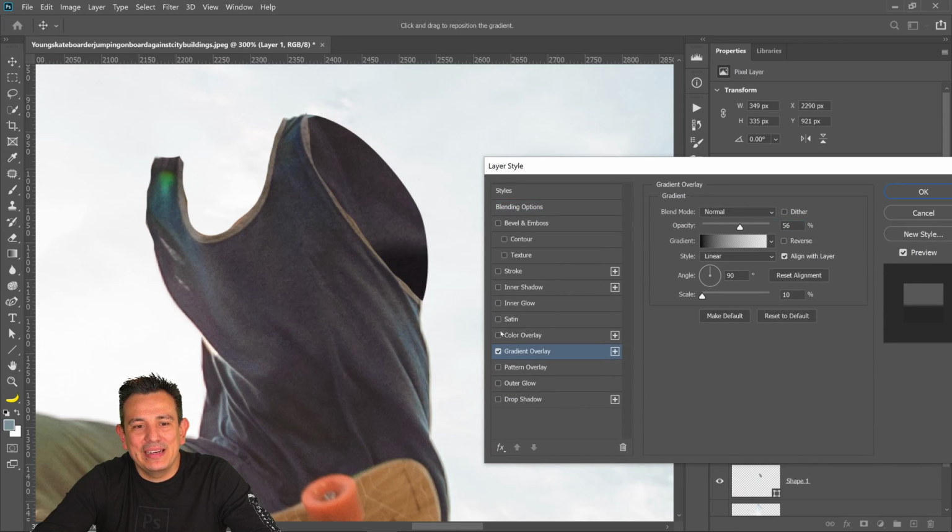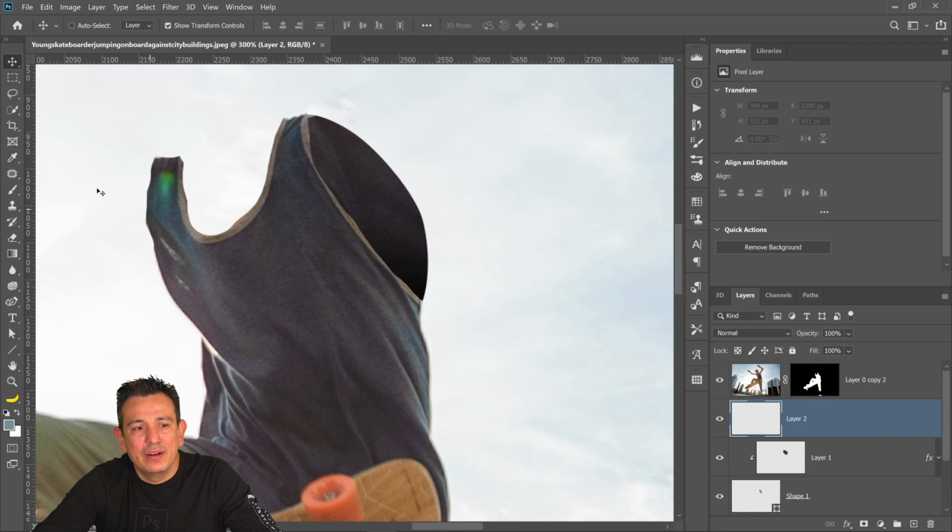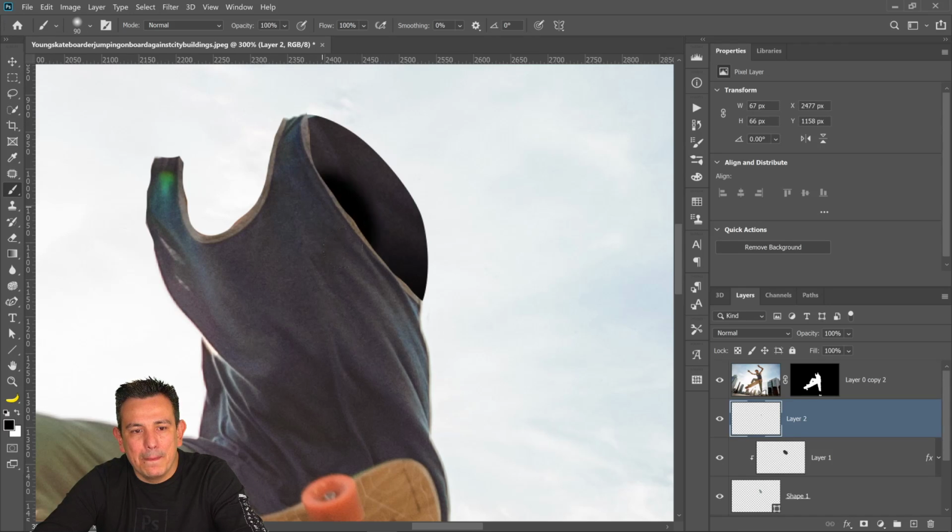So you can create a gradient and then scale it like so, and maybe adjust the opacity, and maybe rotate it to make it seem like there's a shadow in there. That's totally cool. Another thing that you can do is you can just paint on top of it. So you can create a new layer and then just paint over it with maybe black, and make sure that you have a soft brush, of course. And you can paint with black to make sure that it creates a nicer shadow.